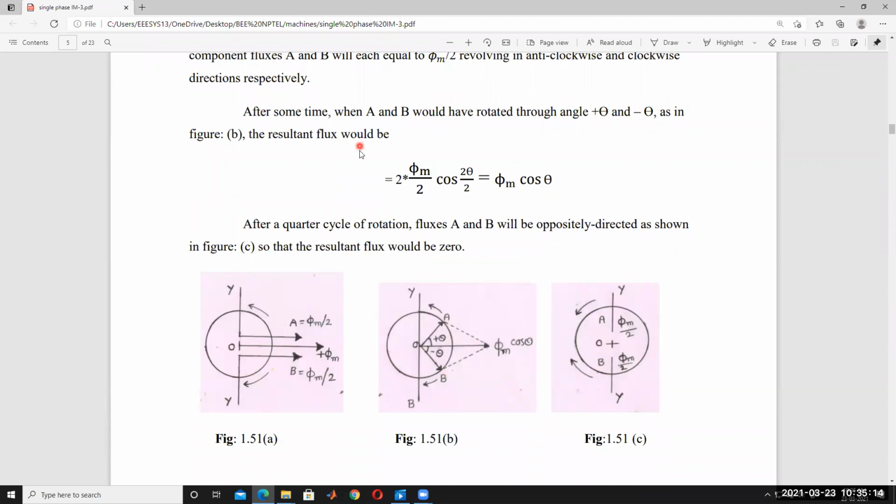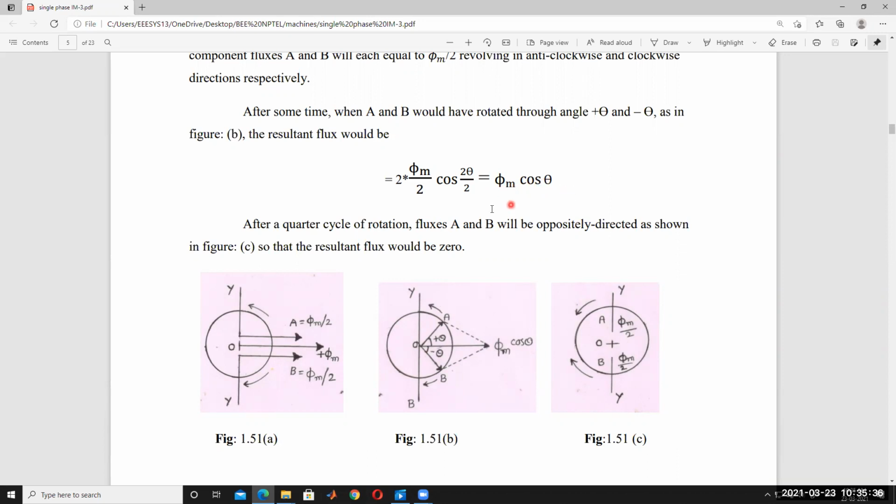Okay, the resultant flux will be 2a cos alpha by 2, from the parallelogram. That is 2 into phi m by 2, the magnitude of each, times the cosine of the angle between these two, which is 2 theta by 2, with theta on each side. Then it is phi m cos theta.